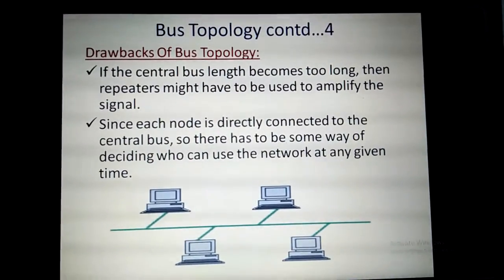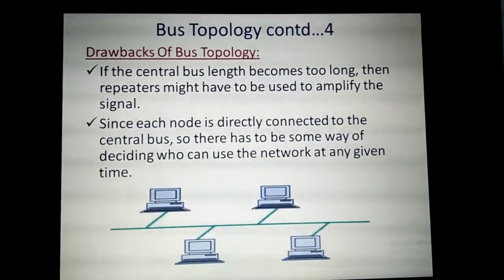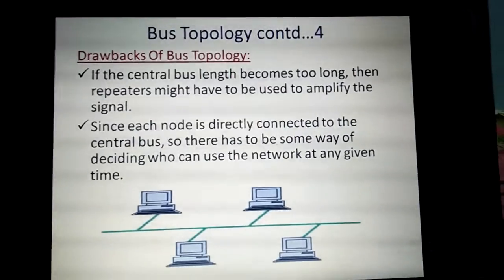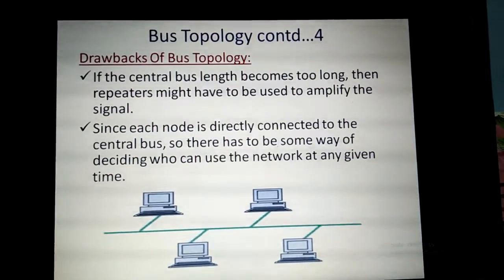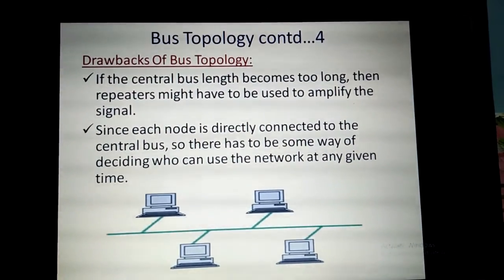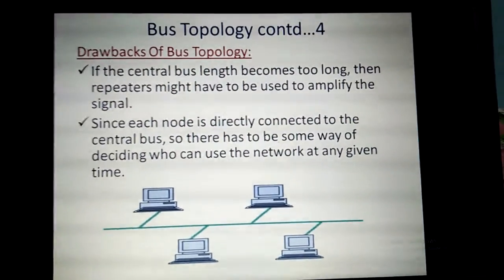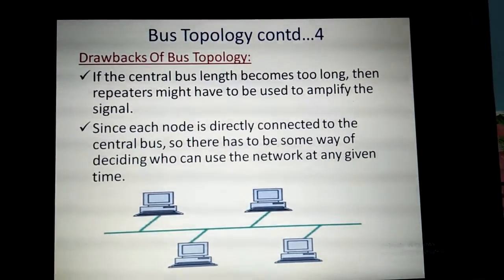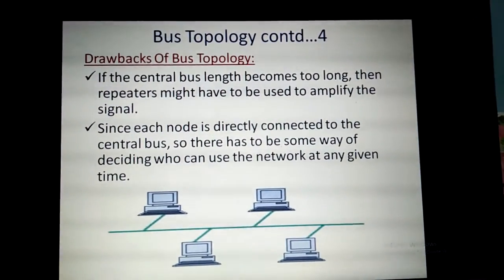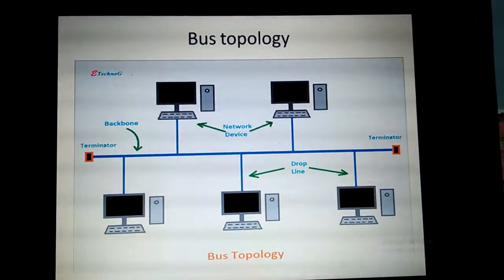Since every node is directly connected to the central bus, there has to be some way of deciding who can use the network at any given time. Network traffic will occur automatically when more than one device wants to communicate with each other on a common cable. This is another drawback of the bus topology.